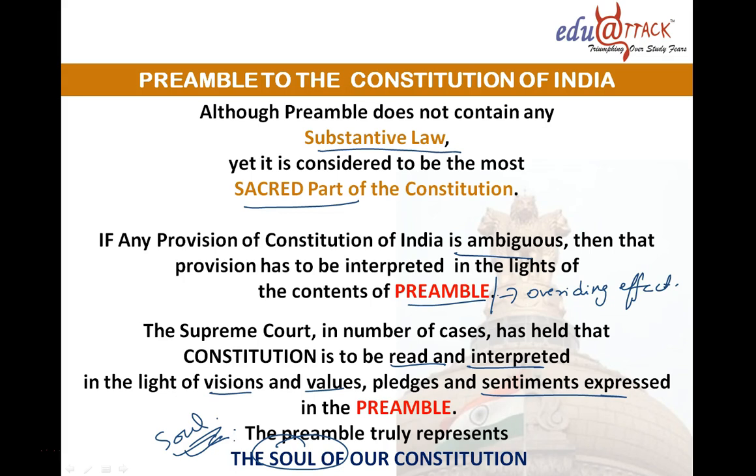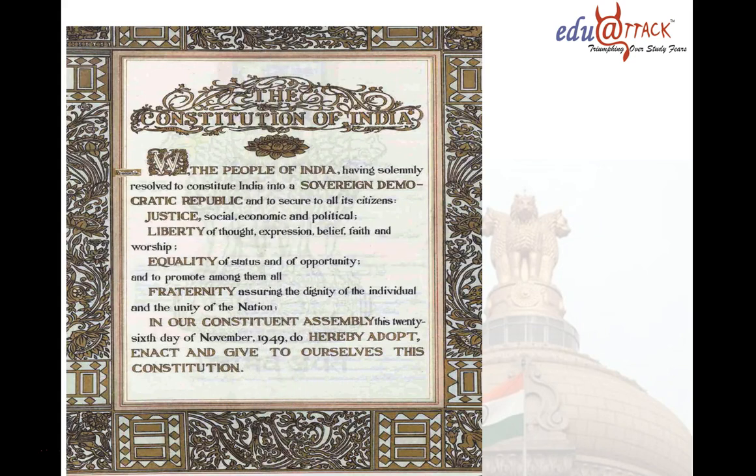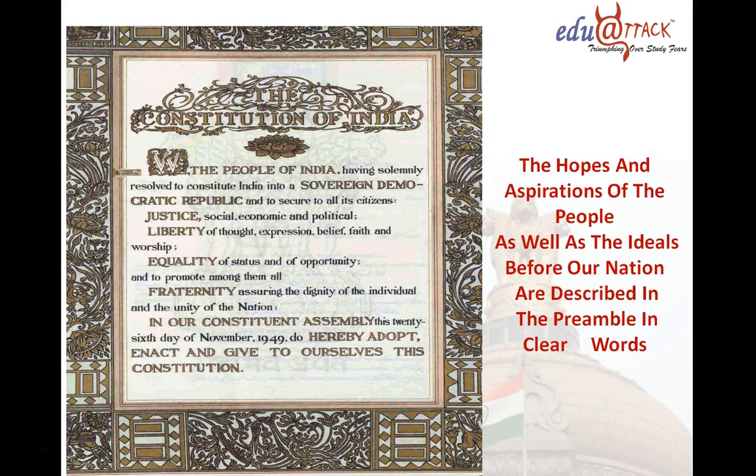Now, as I have said, I will show you the preamble to the Constitution of India. When it originally came, the drafting committee issued it on 26 November 1949. This is the preamble to the Constitution. The hopes and aspirations of the people, as well as the ideals before our nation, are described in the preamble in clear words.